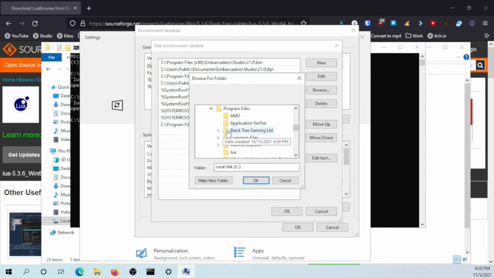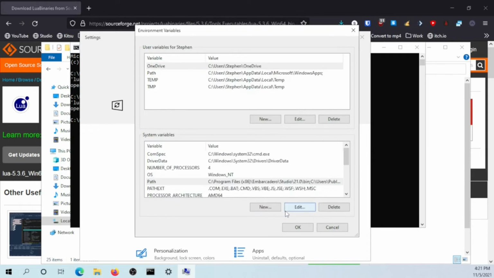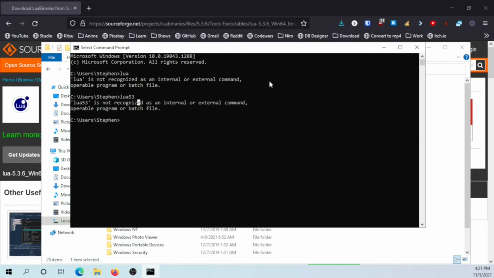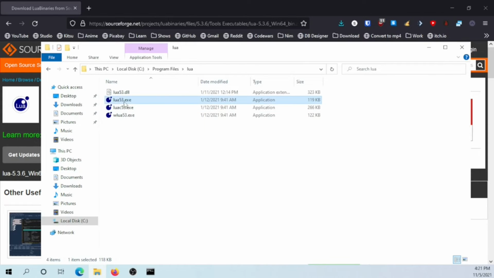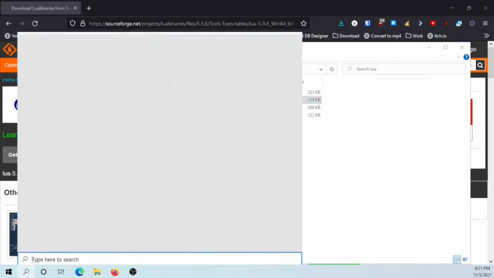Here, Program Files, we saved it in there, and there's Lua. Now if we click OK, as you can see, it added it to the environment variables for us. I just need to put a folder there because it's going to scan the folder. You don't have to worry about the executables. You click OK and close that. Also, if you want to, you could rename this to Lua and just remove the 5.3. I don't know if that will still work, but I'm pretty sure it will. You then have to exit out of the command prompt and open it up again.